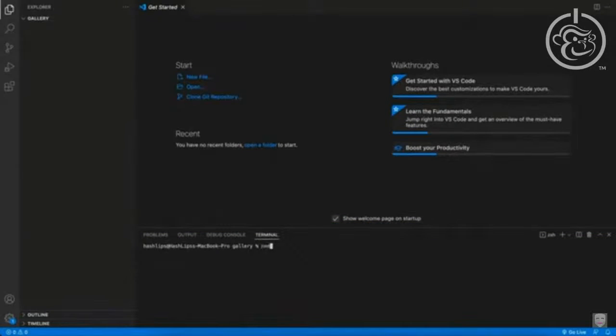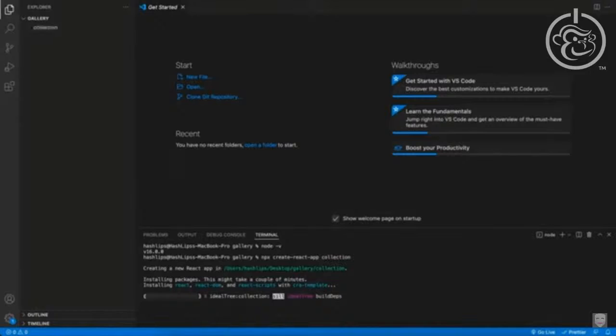Firstly, let's check if we've installed Node correctly. You can type in node -v and press enter. You should see a version number over here. That all looks good, so now we can create our React app. What you can do is type in npx create-react-app and give it a name. I'm going to call mine collection, like so. Hit enter, and now a React app will be generated for us in our gallery directory.